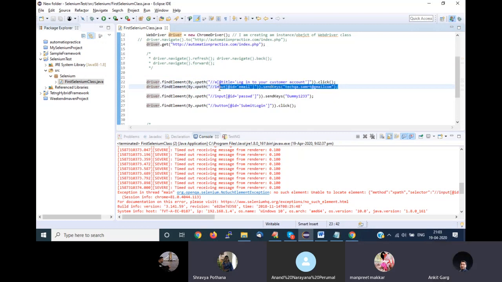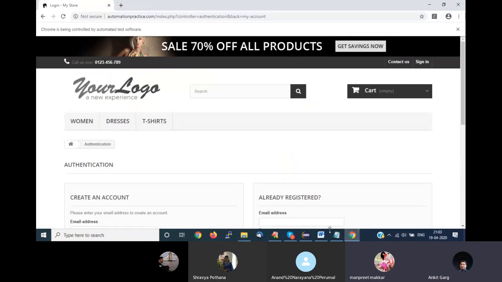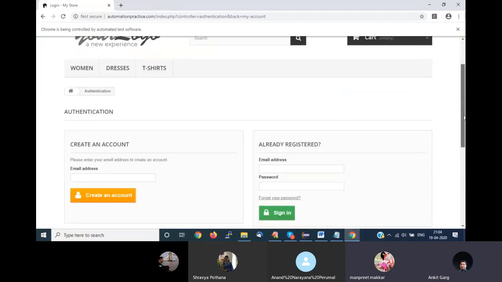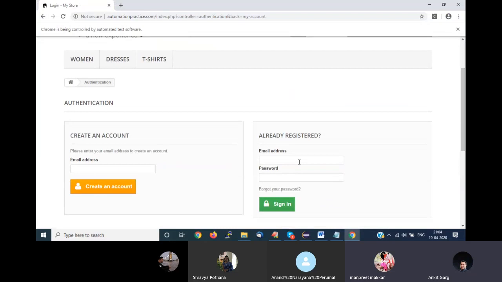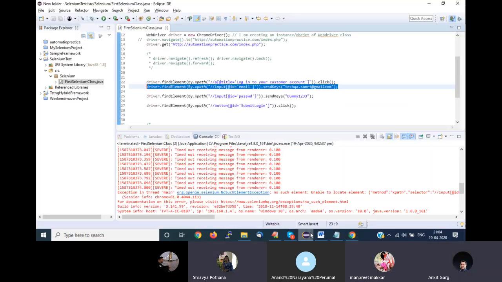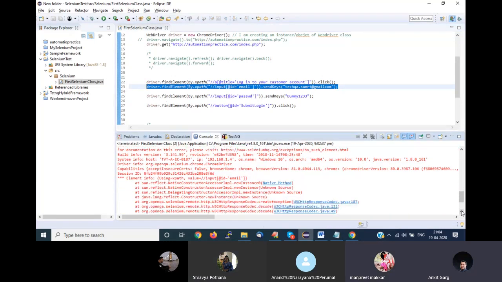Is this line executed or not? Email is yes. Password is no. No, even email it's no. Email is not written, right? It's empty. Okay, so that means the error is at line number 23, and you will get this in your error message also.